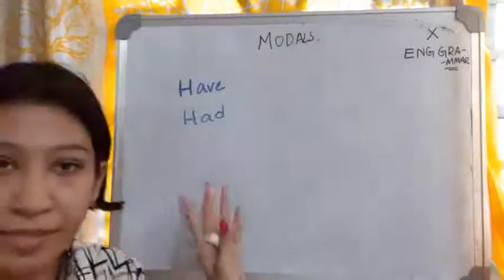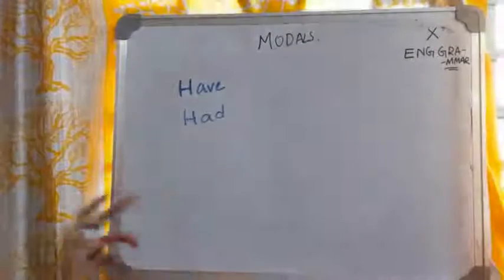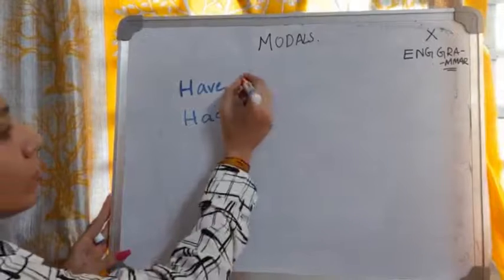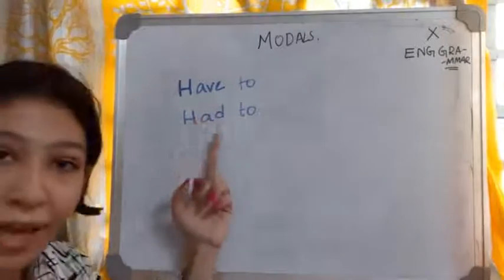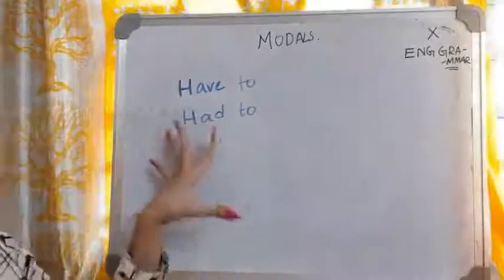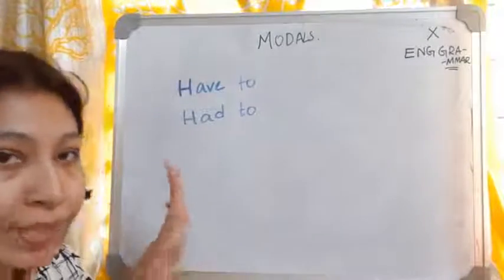Tell you some details about these two. Okay, I'm going to add a "to" after both "have" and "had". Okay, so I'm going to tell you a bit of detail about "have to" and "had to".